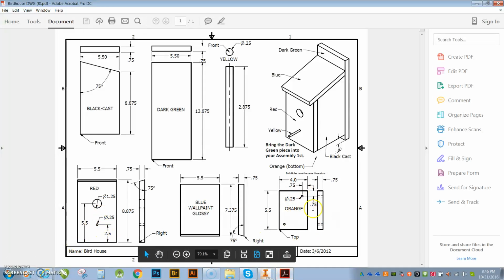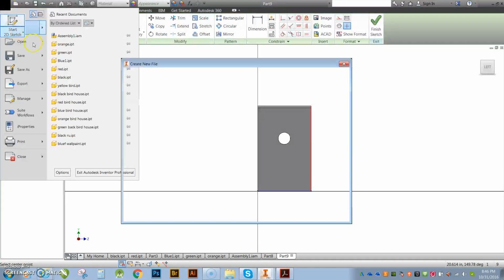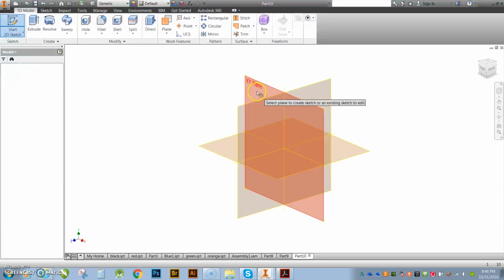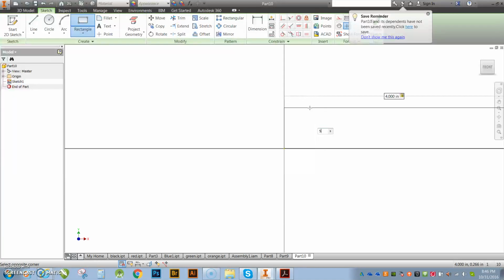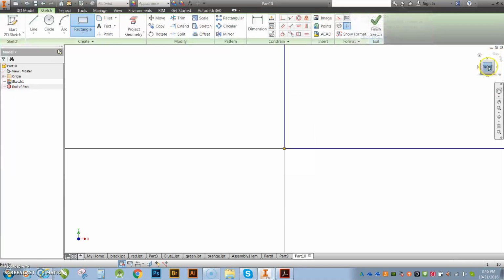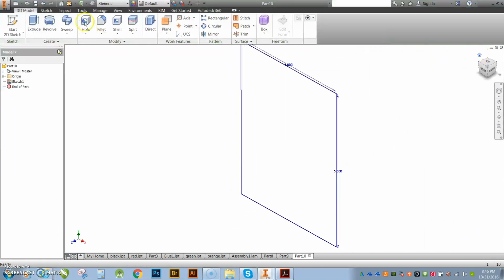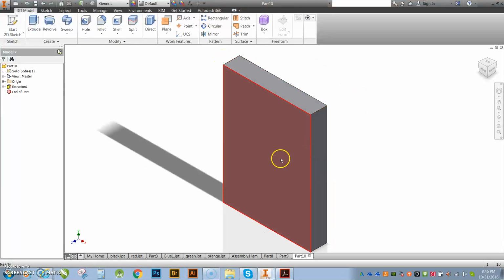The next thing I want to show you guys is running things using a numerical value on this orange part. Okay, so I'm going to go up here. I'm going to go to New. Create another assignment. Start. I'm going to use my rectangle tool. And I'm making that orange part, which happens to be 4.0. And then I'm going to tab 5.5, enter. I'm going to hit that hole, finish my sketch. I'm going to extrude it, 0.75 value, and I'm done.